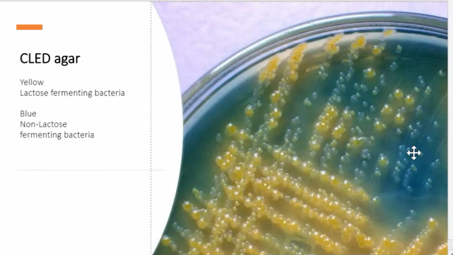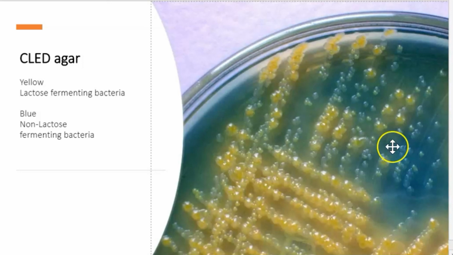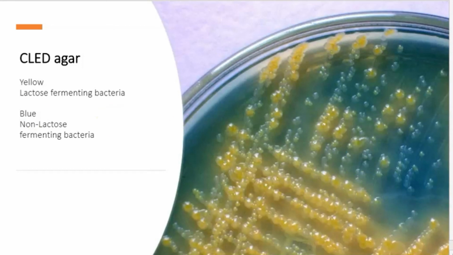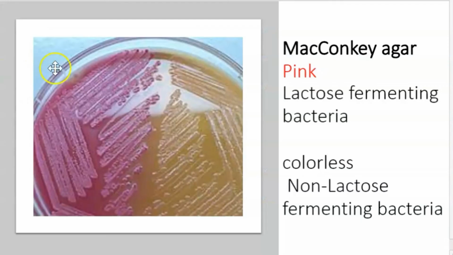So now you know why the colonies are of different colors, blue or yellow, and why the colony of MacConkey agar is pink or colorless. So that's all about culture media. I hope it's all clear for you.